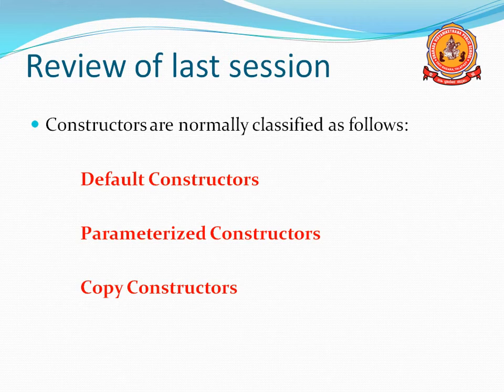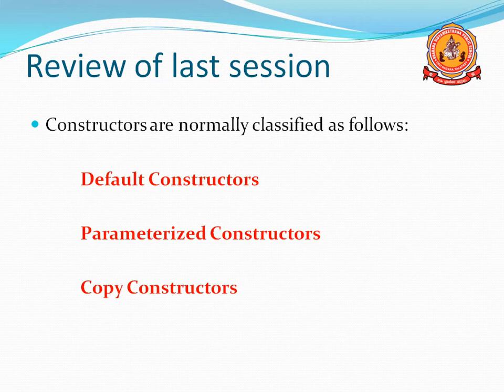So these are the constructors and the types of constructors. Constructors are mainly categorized into three types: default constructor, parameterized constructor and copy constructor.